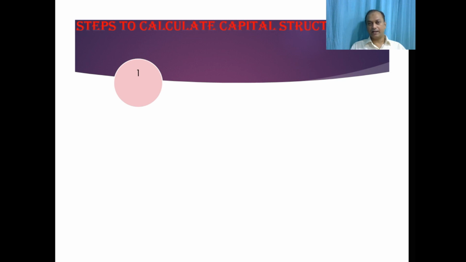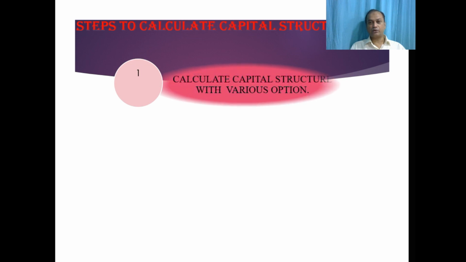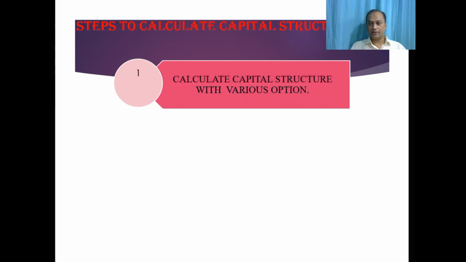Let's say the company requires 50 lakh rupees: whether that 50 lakh should be taken entirely from equity shares, or from equity and preference shares, or from equity shares plus preference shares plus debentures. So with that information, we will calculate the capital structure with the various options given.